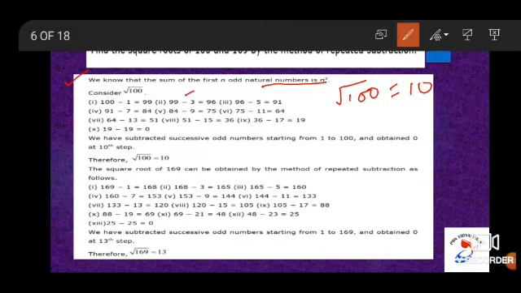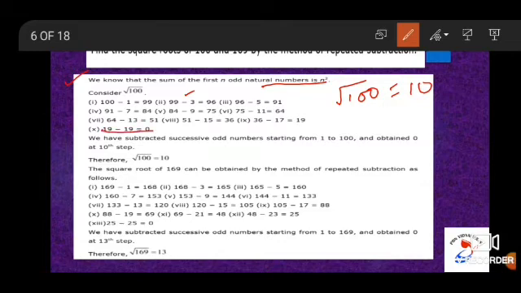99 minus 3 is equal to 96. 96 minus 5 is equal to 91. 91 minus 7 is equal to 84. 84 minus 9 is equal to 75. 75 minus 11 is equal to 64. 64 minus 13 is equal to 51. 51 minus 15 is equal to 36. 36 minus 17 is equal to 19. And last step, 19 minus 19 is equal to 0.